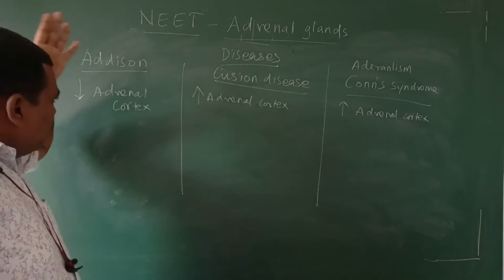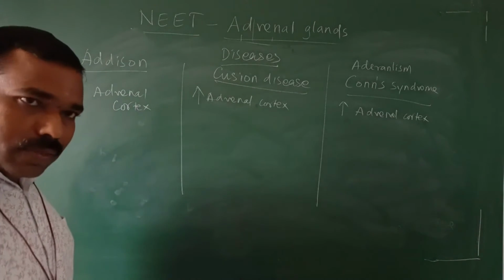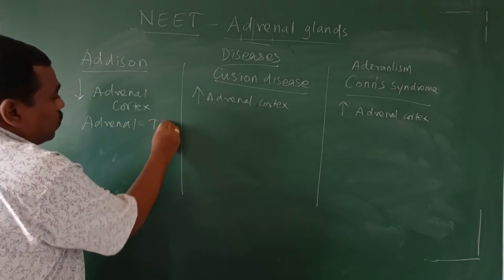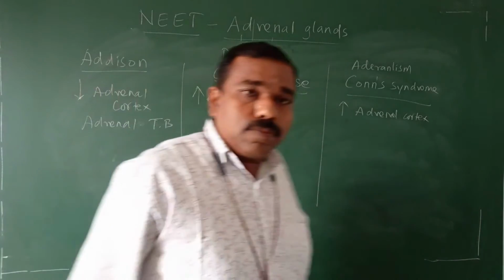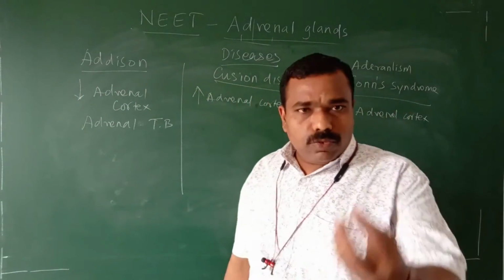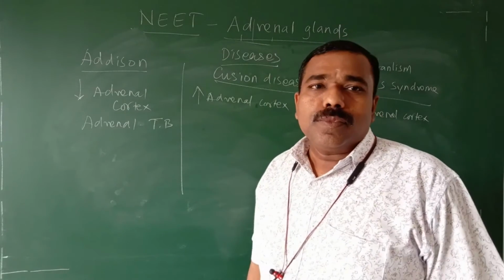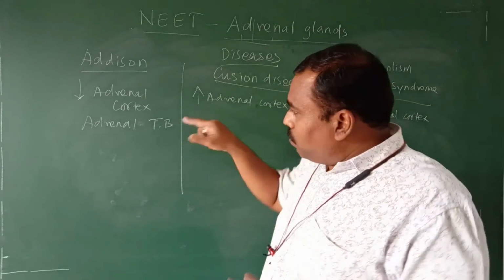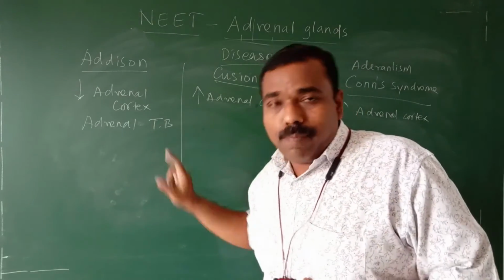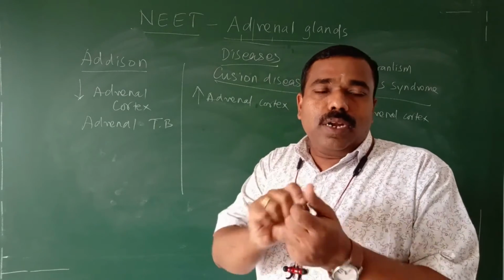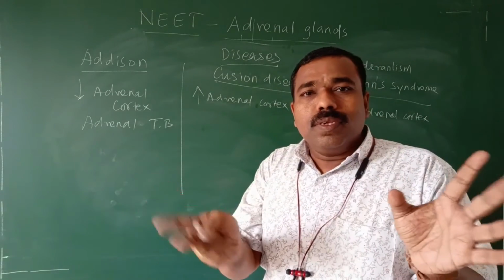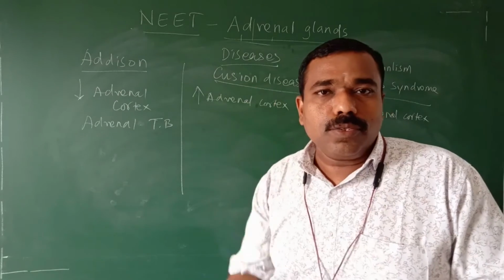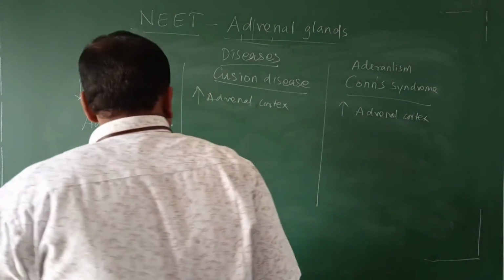Why? What is the reason, sir? Why is it secreted less? Because sometimes the adrenal gland gets TB. TB means tuberculosis. If the tuberculosis pathogen attacks the adrenal gland, which has cells, those cells are the ones that secrete the hormone, right? If the pathogen, Mycobacterium tuberculosis bacteria, attacks the adrenal gland, the cells will die. If the cells die, automatically the hormone secretion from the adrenal gland is also reduced.